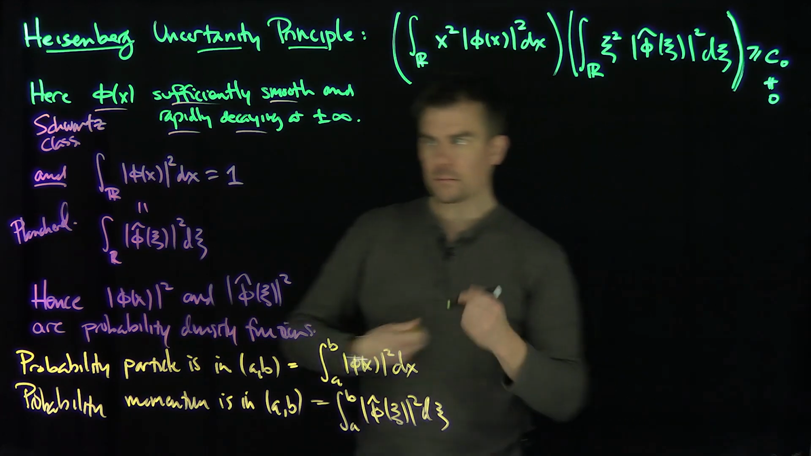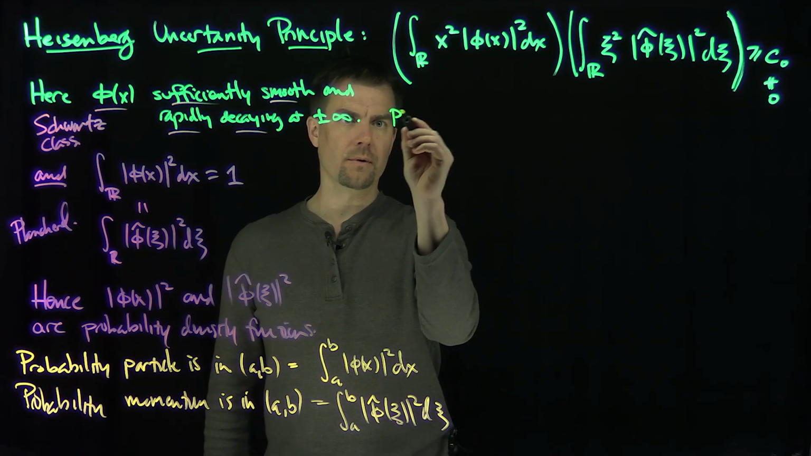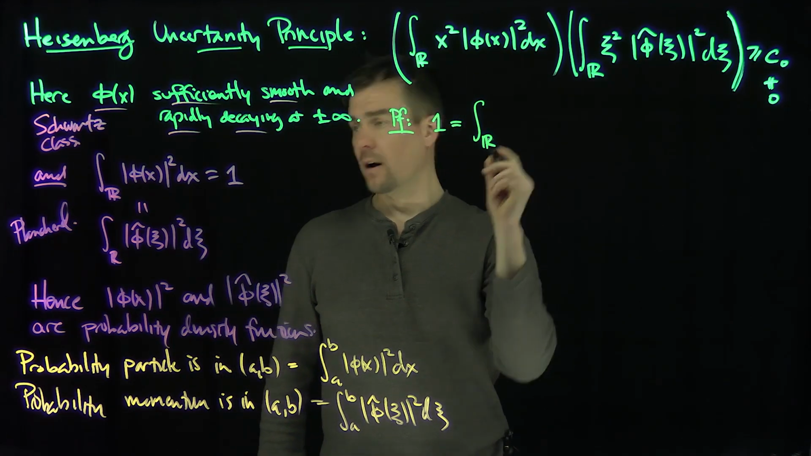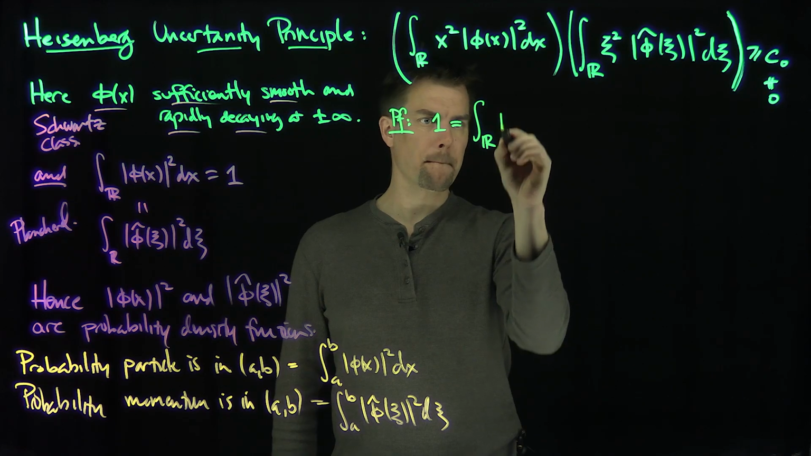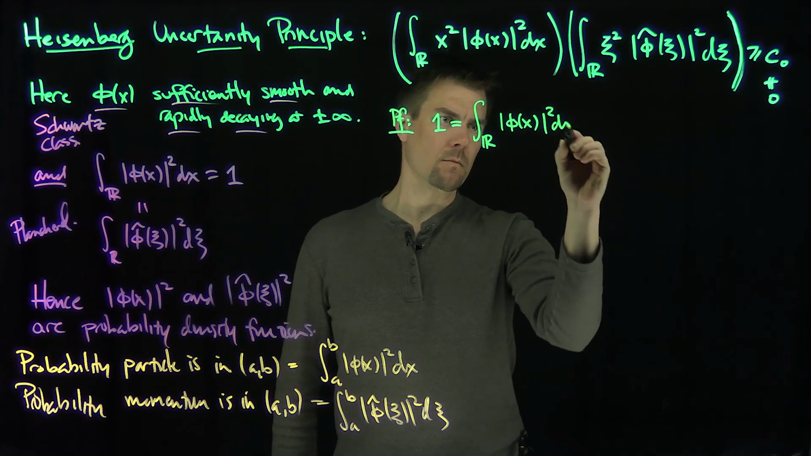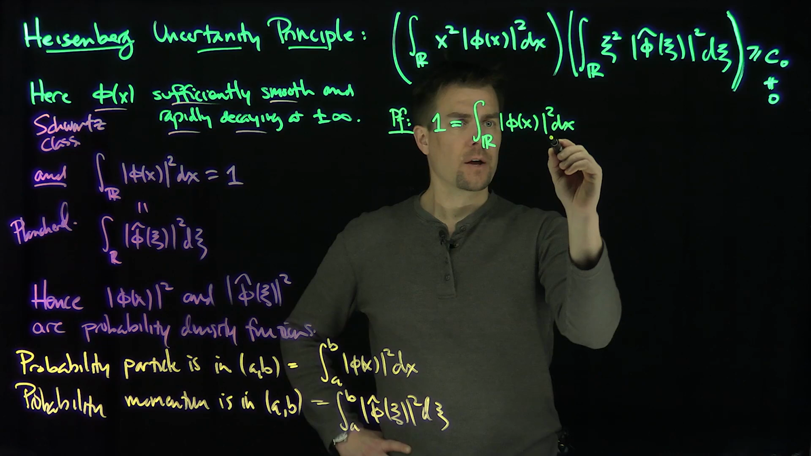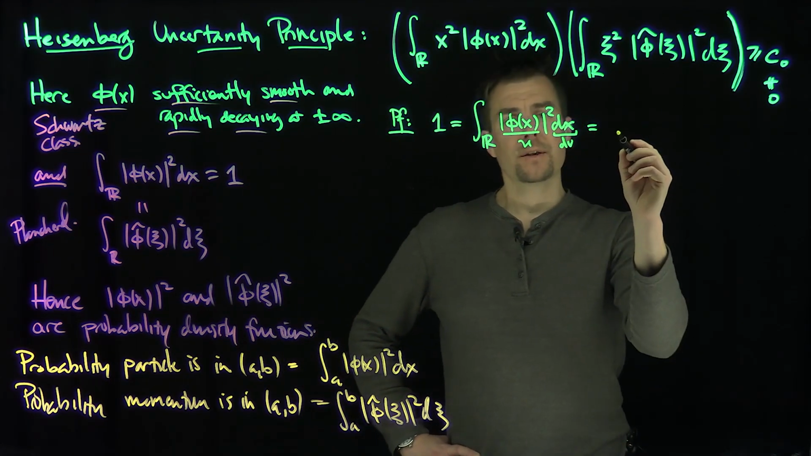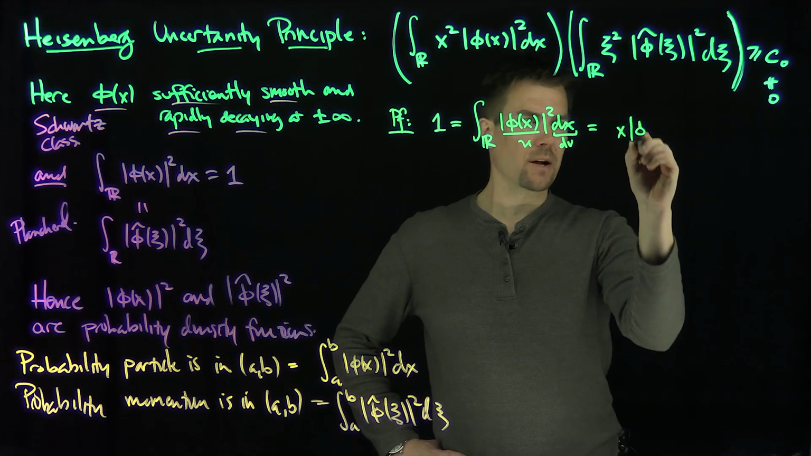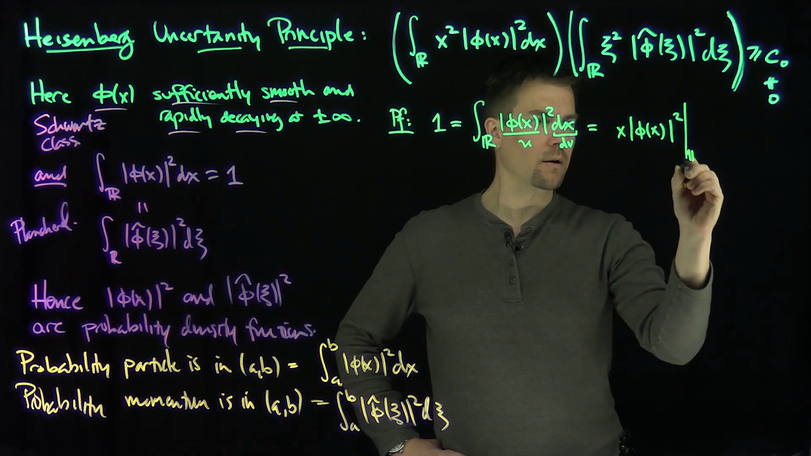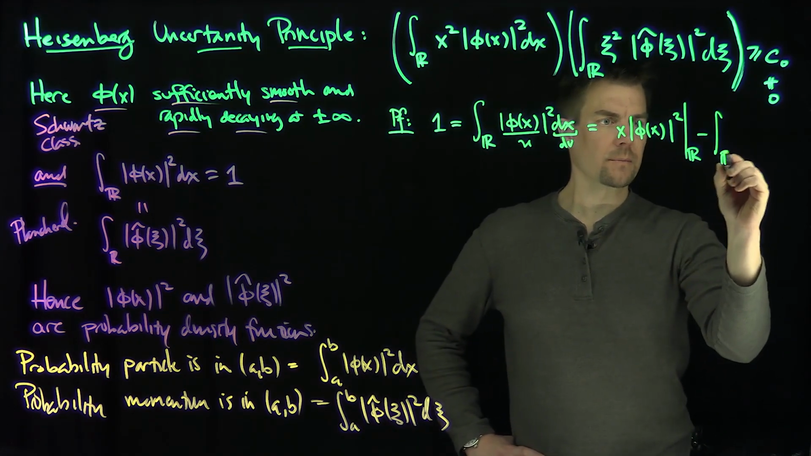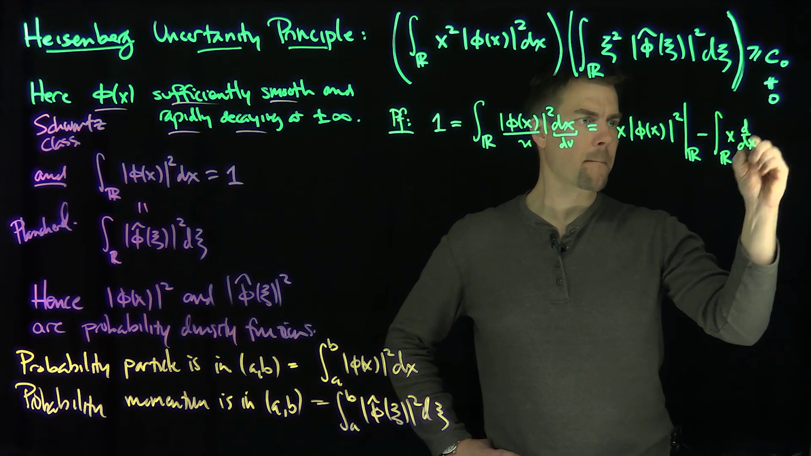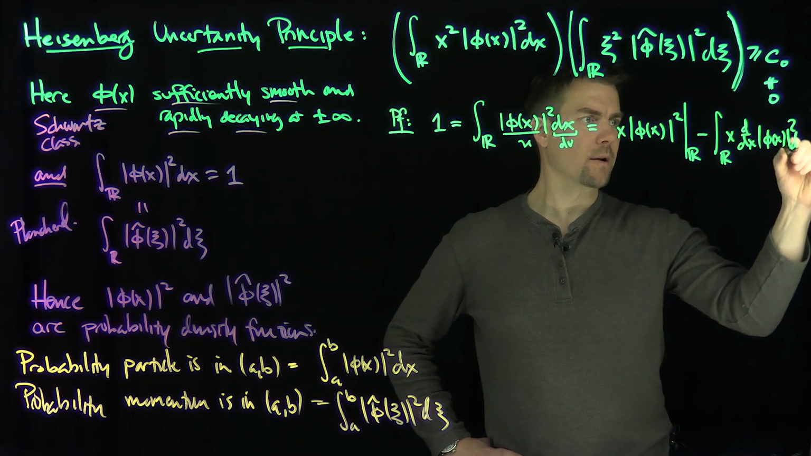So how does the proof go? So we're going to use this assumption over here. So here's the proof. 1 is equal to the integral over R of modulus phi of x squared. Okay, I'm going to integrate this by parts. This is going to be my dv, and this is going to be my u. So if we integrate this by parts, what's going to happen? This is going to be u times v, so that's going to be x times modulus of phi squared over R, minus the integral over R of v, which is x, and then du, so that's going to be the derivative of |phi(x)| squared dx.